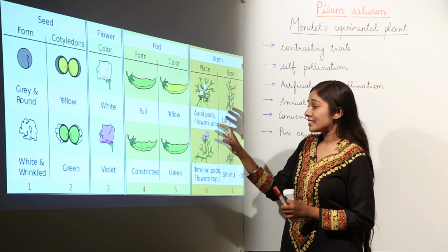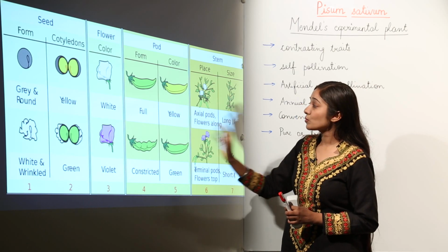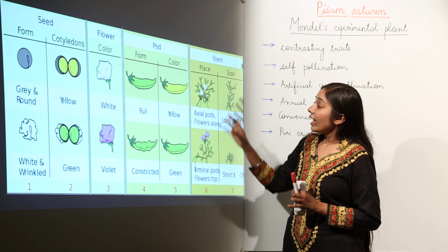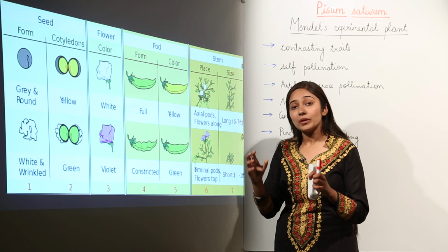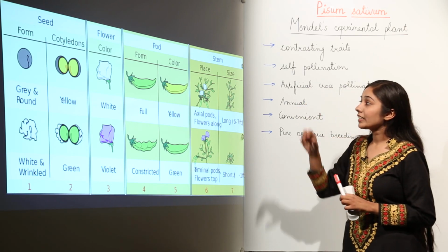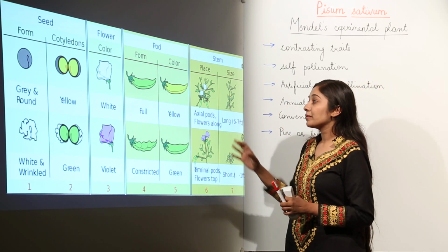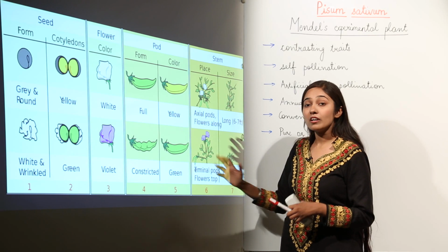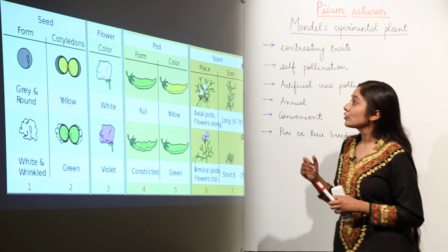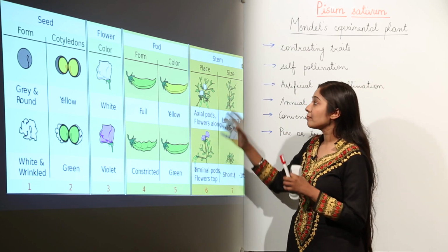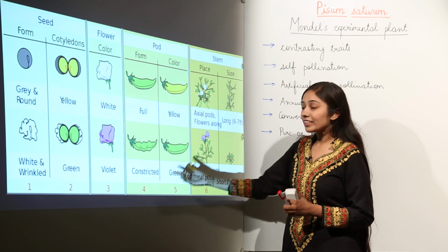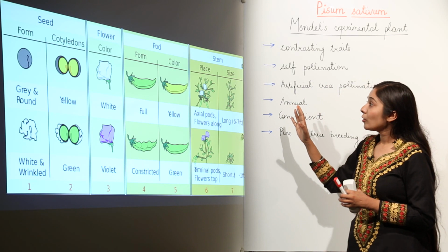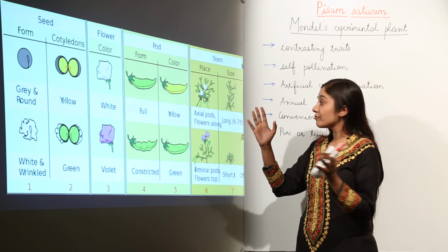First of all, some seeds were round while some seeds were wrinkled. If you talk about the cotyledons, some were yellow in color, some were green. If you talk about the color of the flower, some plants bear white flowers and some bear violet flowers. If you talk about the color of the pods, some had yellow pods, some had green pods. Some were full, some were constricted. And if you talk about the stem size, some were long, some were dwarf.